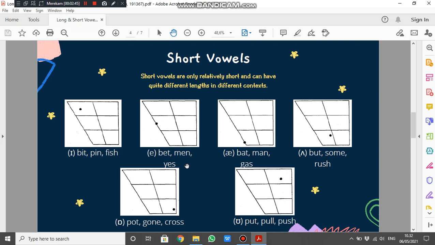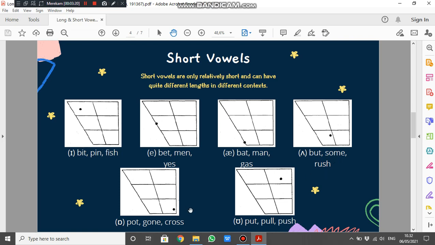Bat, man, yes. And the lip position is the same as the first one, slightly spread. Next, bat, man, gas. It's different, right? It's different, A and the previous one. But for the lips, they are slightly spread, still the same as before. Next, but, some, rush. The lip position is neutral.